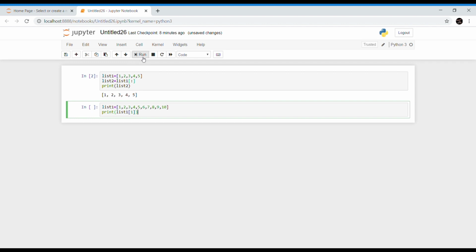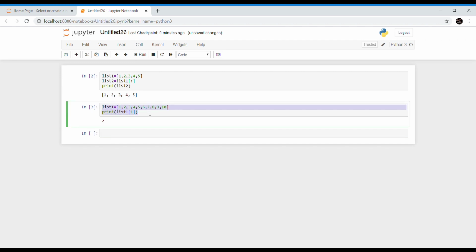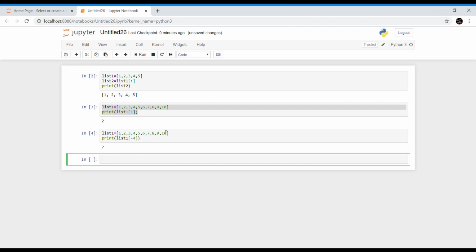Now 2 is getting printed. You can also use negative indices for this purpose. Let me copy this and paste here. If I try to print the element at index position -4, 7 is getting printed, because from the right, 10 is at position -1, 9 is at position -2, 8 is at position -3 and 7 is at position -4. So we are getting 7 as our output.